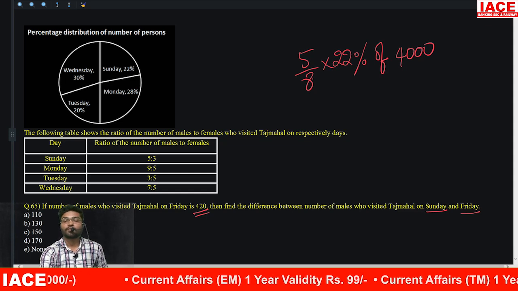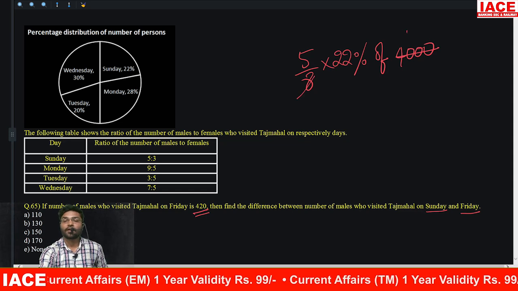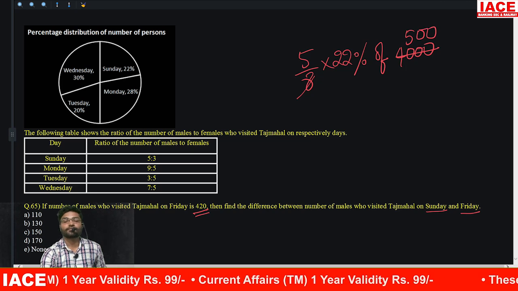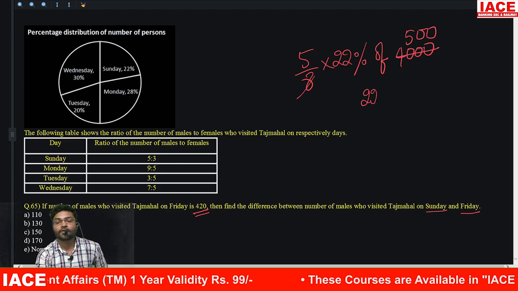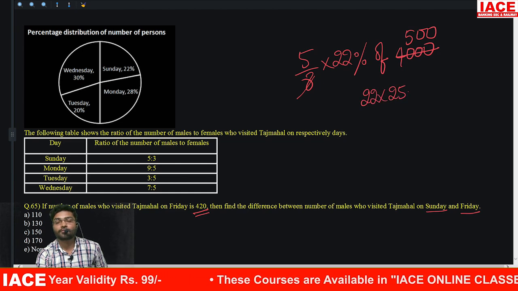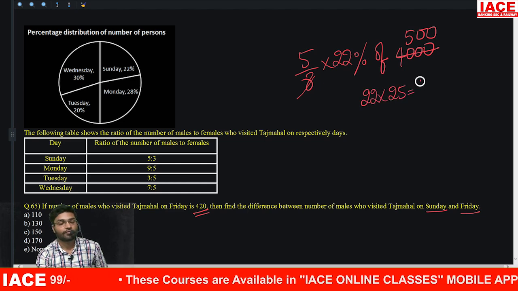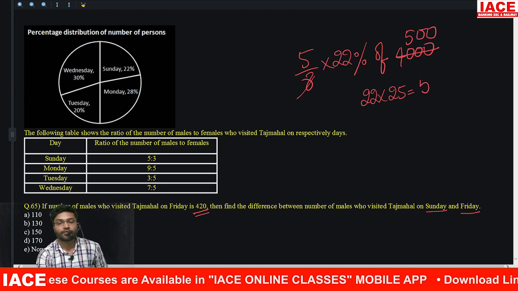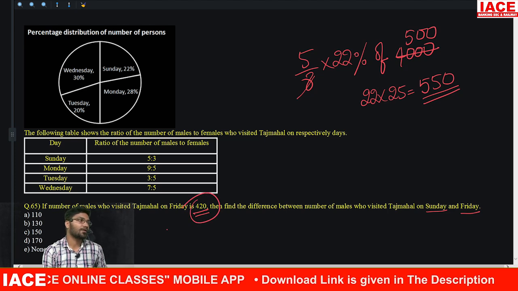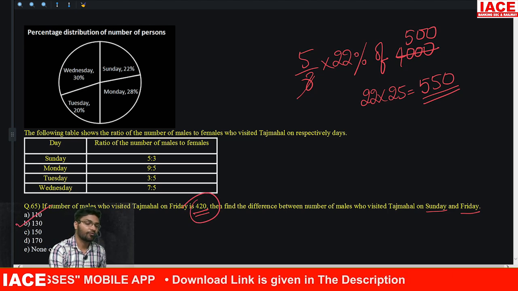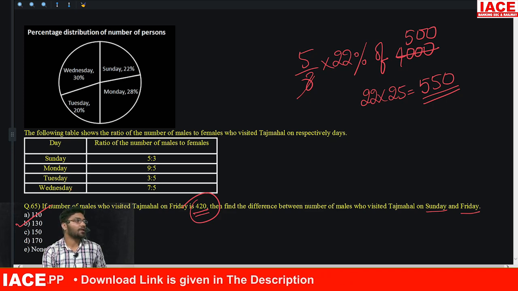So 8 ones, 8 500s. Now 5 into 5, 25, 25 into 22. How much is 25 into 22? 25 into 22, 5. So 550, 420. How much is the difference? 1. Option B is the correct answer.